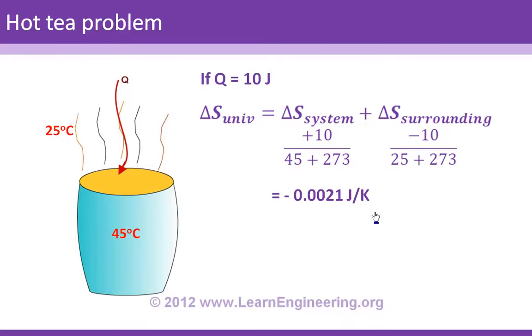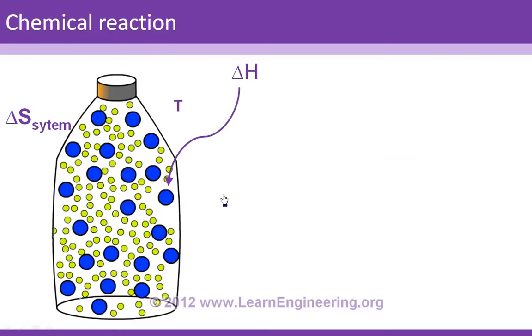Now let's say it is releasing some heat. So Q will be minus 10 in this case. In that case, you can find the entropy change of the universe as a positive quantity. So this is feasible. Using the increase of entropy principle, or the second law of thermodynamics, we proved that the hot tea can only release heat. It cannot absorb heat.